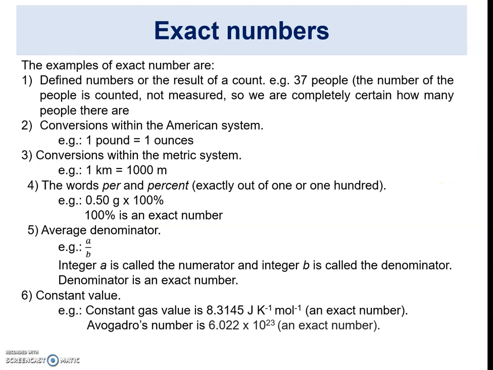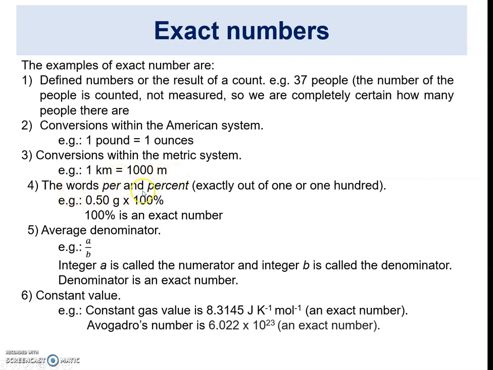Let's look into examples of exact numbers. Number 1: defined numbers or the results of a count. For example, 37 people, meaning that the number of people is counted, not measured. So we are completely certain how many people there are, which is 37 people. Number 2: the exact number also could be a conversion within the American system, for example, 1 pound equals 16 ounces. Or a conversion within the metric system, for example, 1 kilometer equals 1,000 meter.